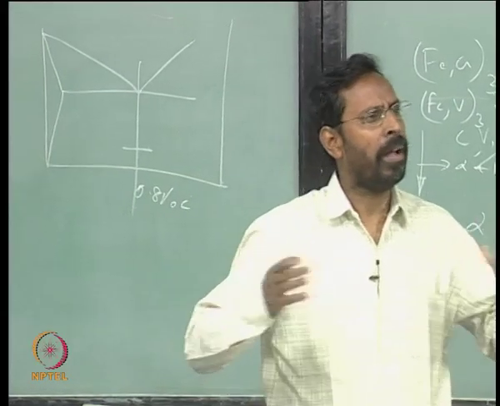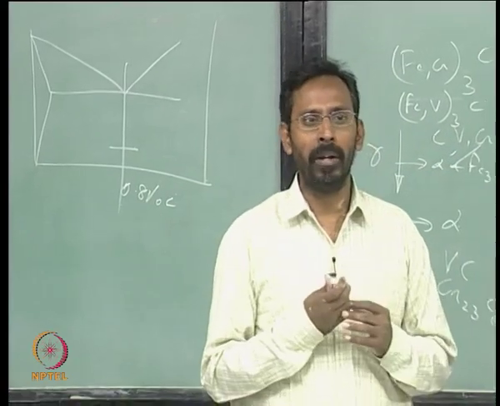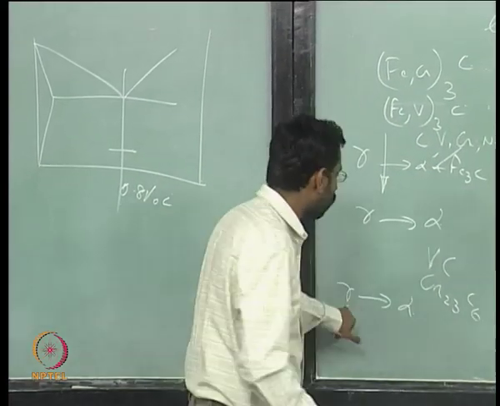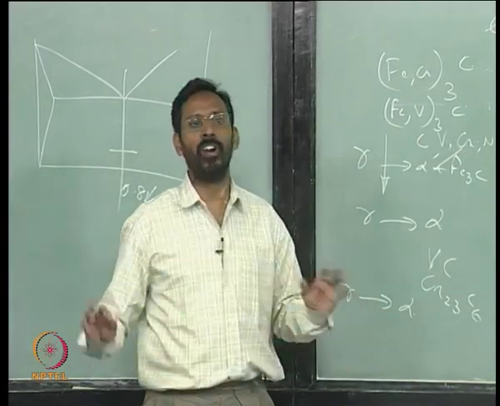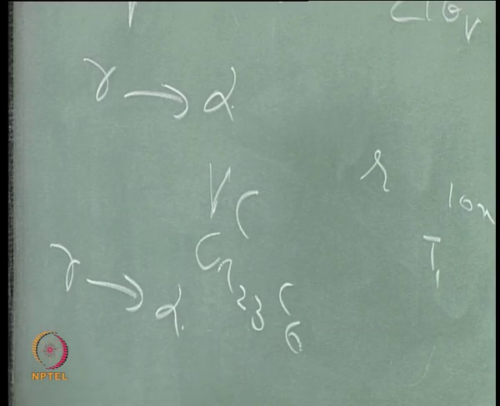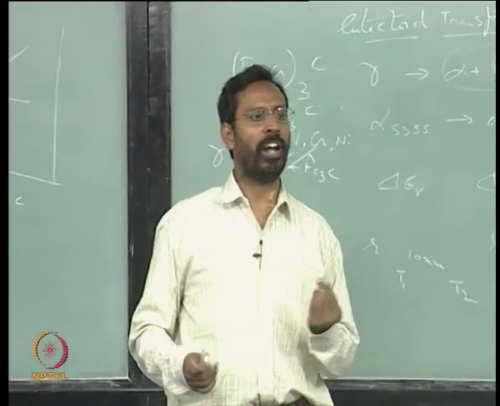That means it is such a highly metastable state. This alpha which has formed, where only an FCC structure changes to a BCC structure, only needs short range diffusion. So, that short range diffusion has taken place, because short range diffusion does not need a very high activation barrier, it needs only a short activation barrier.